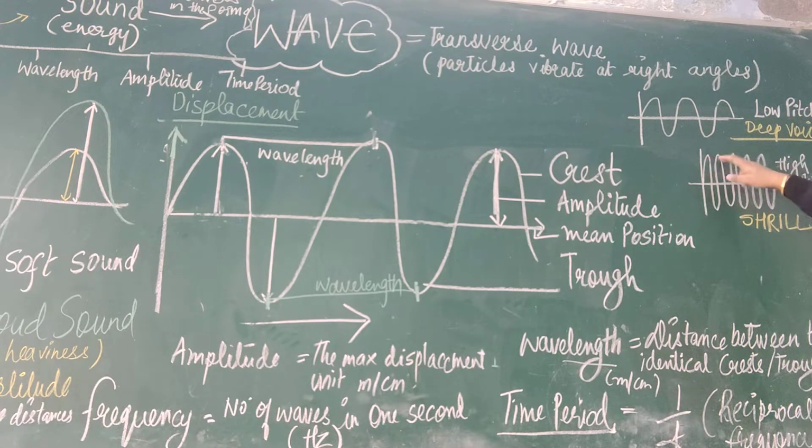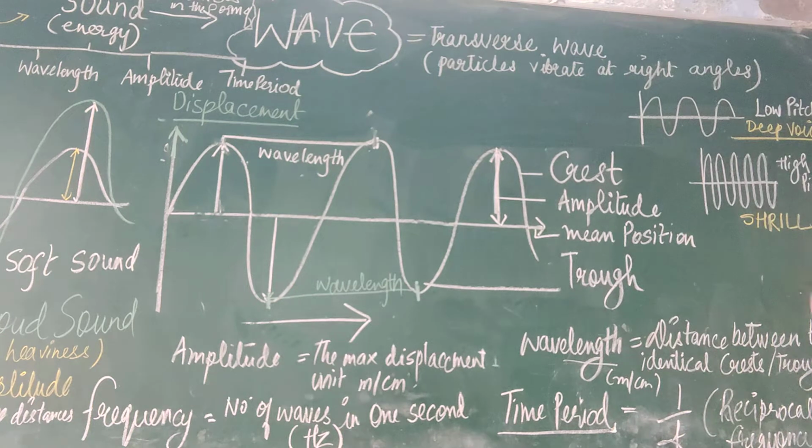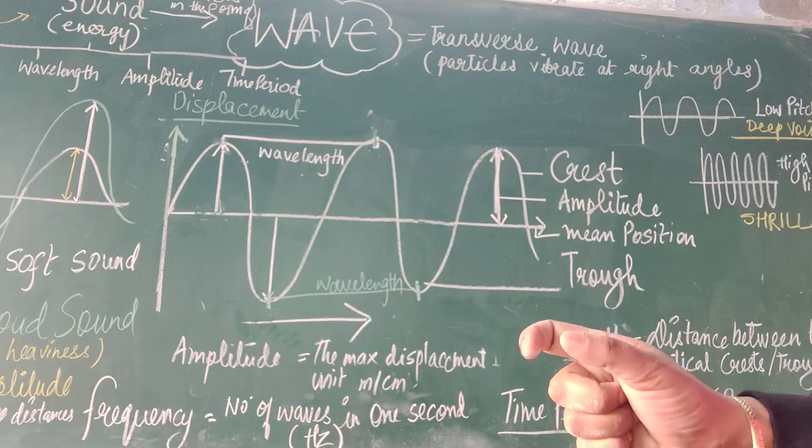Here I am getting 1, 2, 3, 4, 5. So this is a high pitch sound. This is a low pitch sound. Low pitch, high pitch. So when somebody is having a deep voice, right? This is a deep voice and this is a low pitch voice. And someone is shouting, like a girl shouting, so this is a high pitch sound.